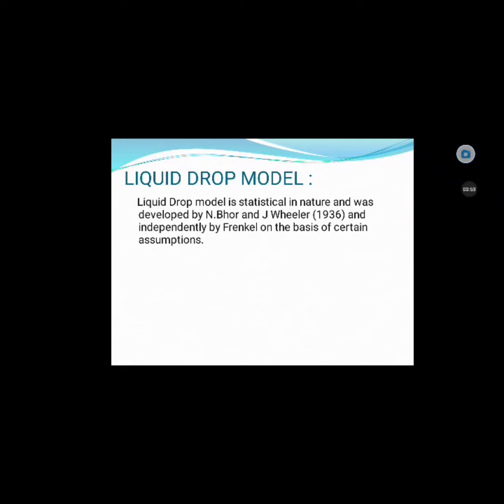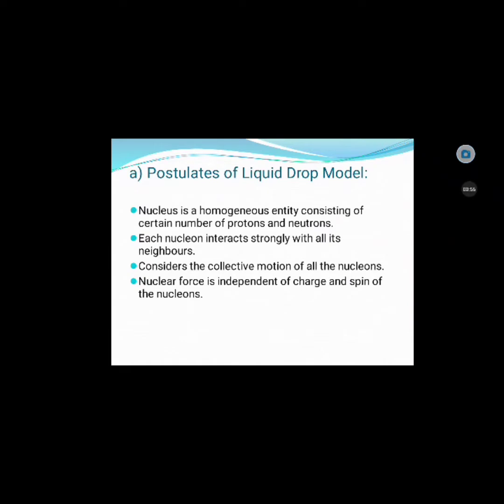Liquid drop model. The liquid drop model is statistical in nature and was developed by Niels Bohr and J. Wheeler in 1936, and independently by Frenkel, on the basis of certain assumptions. First, the postulates of the liquid drop model.